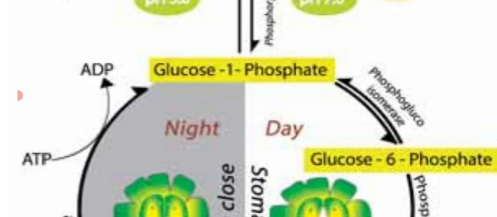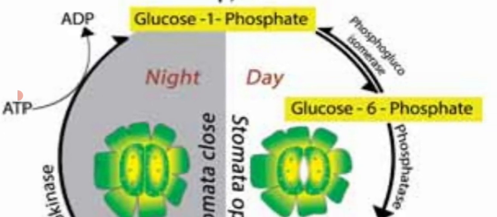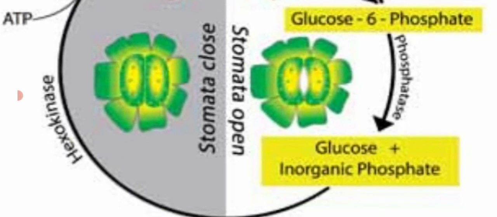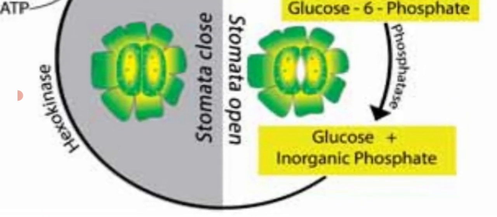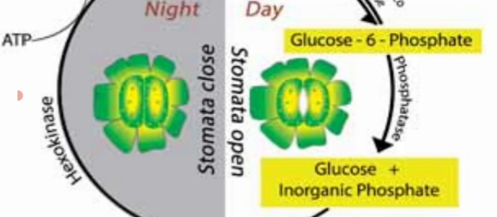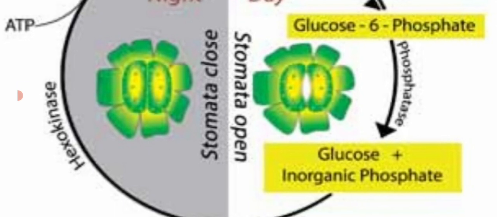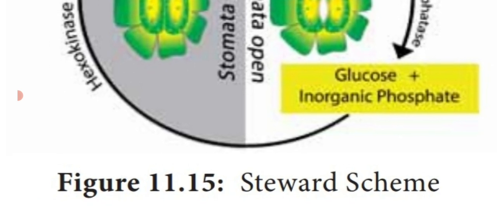In the daytime, glucose 1-phosphate is converted into glucose 6-phosphate by the enzyme isomerase. Then again it is converted into glucose and inorganic phosphate. So this glucose absorbs water from the outside and increases the concentration of the guard cell. It makes the cells turgid and makes the stomata open. So that is the activity of stomata which takes place in daytime and nighttime according to Steward.